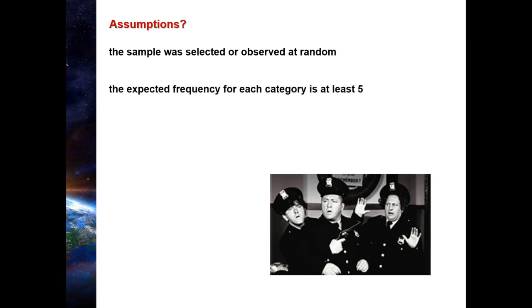Now, the expected frequency for each category is at least 5. I alluded to this a few minutes ago. It's one of the assumptions of the chi-square tests, both tests, in fact. And what it's saying is that the expected frequency for each category will be at least 5. The expected frequency is not the frequency that you observe. It is not your data, the number of people you counted.